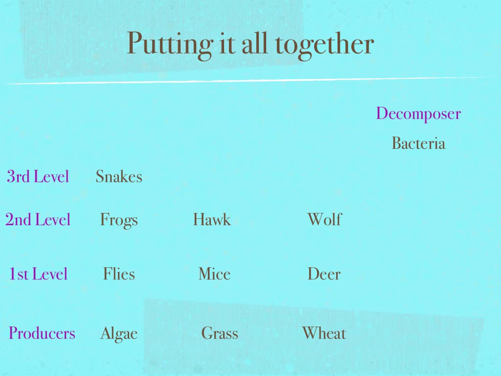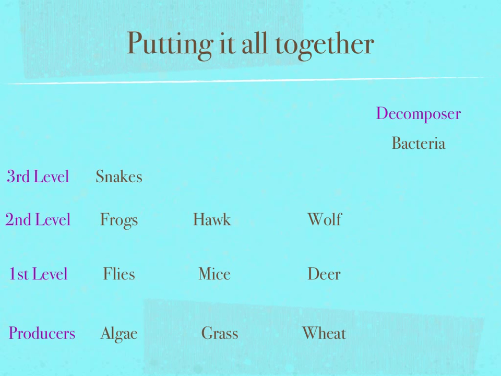Putting it all together. As I mentioned, the producers are on the bottom. That includes the algae, grass, and wheat. Then come the first level consumers. That includes the flies, mice, and deer. Then the second level consumers, such as frogs, hawks, and wolves. The third level consumers example is the snakes. Then in the corner we have our decomposer, which an example of that is the bacteria. Remember, the decomposer eats all of the organisms in our food web.